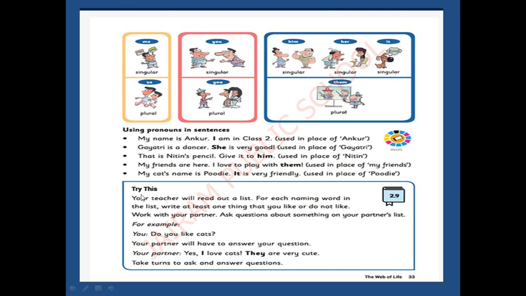Hope you all understood. Okay, listen. Try this. Next activity, try this. Your teacher will read out a list. For each naming word in the list, write at least one thing that you like or do not like. Work with your partner. Ask questions about something on your partner's list. For example, see, one example is given for you.